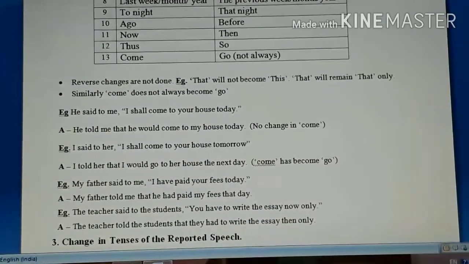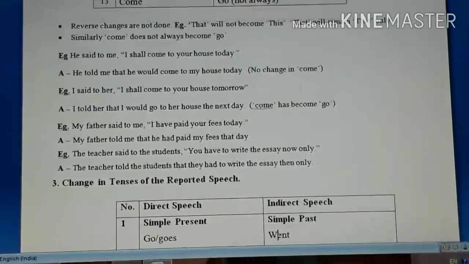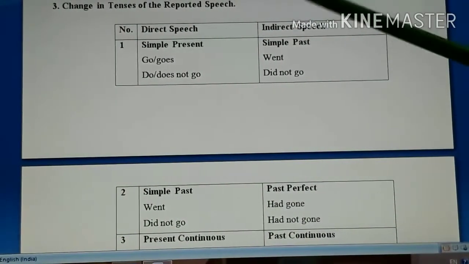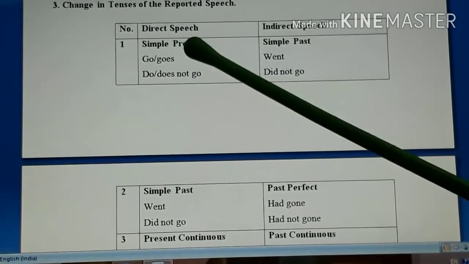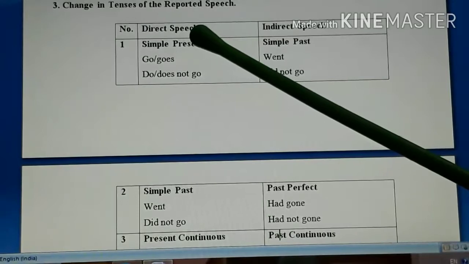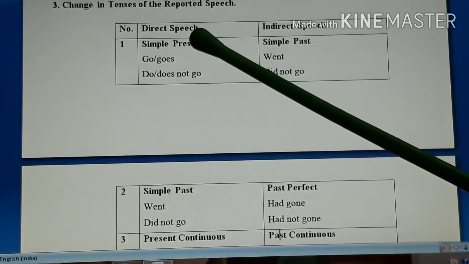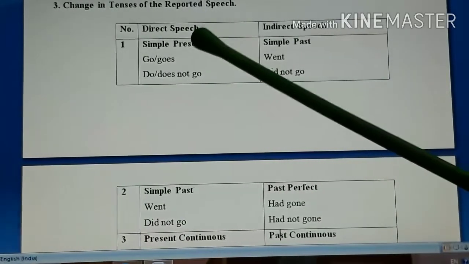Now we move on to the third type of changes, very important changes in indirect speech, and that is change in the tense of the reported speech. Remember, whatever the person speaks, he speaks in different tenses or uses different auxiliaries. So they also undergo certain changes.